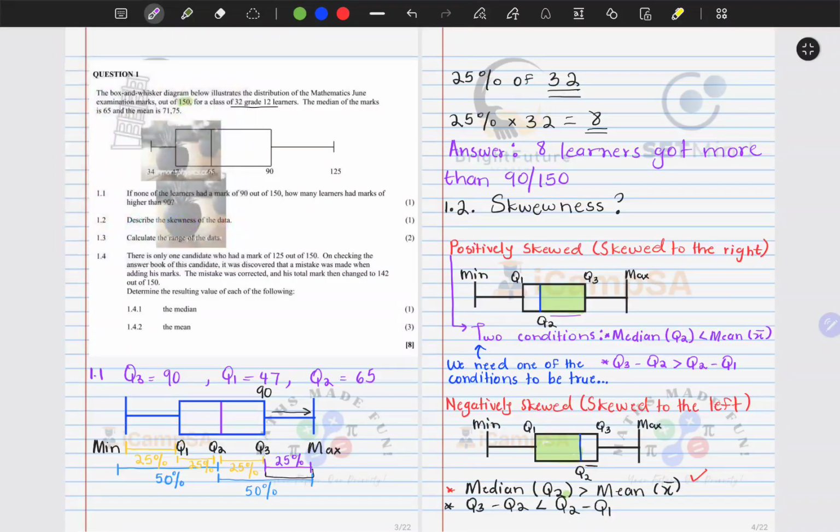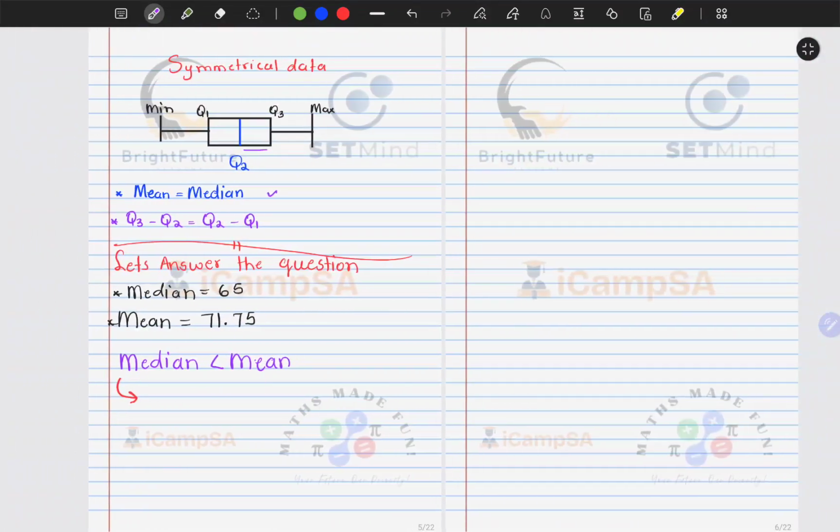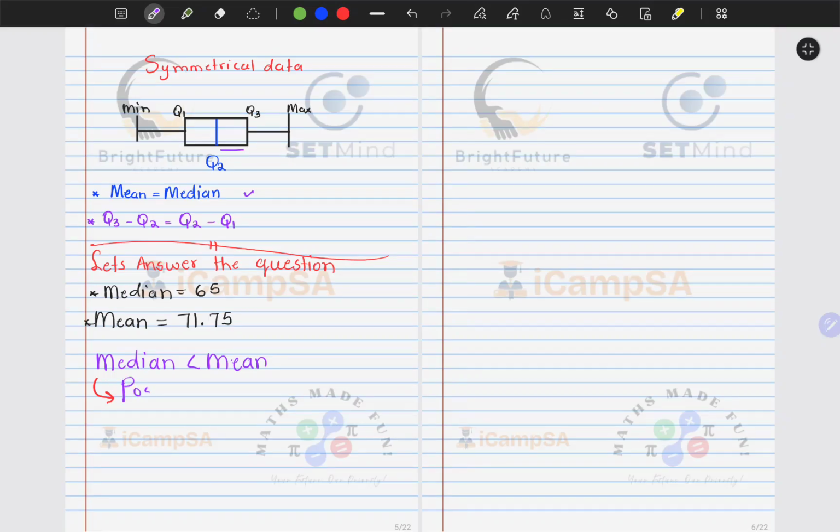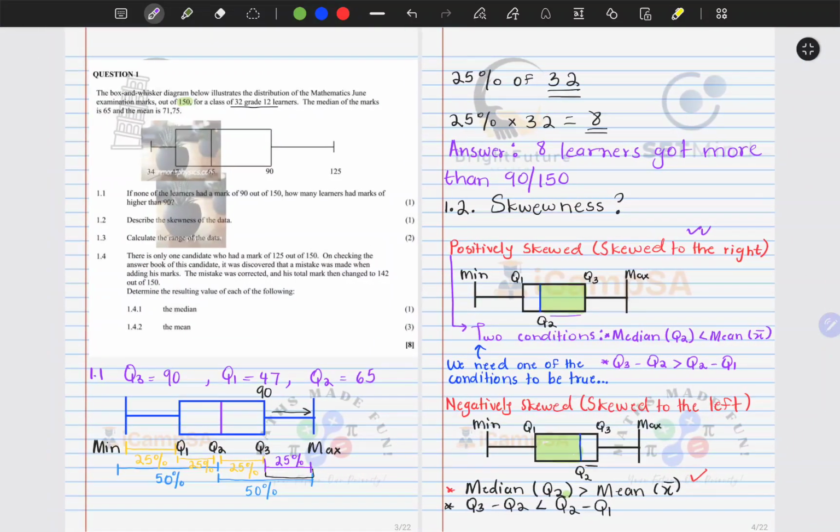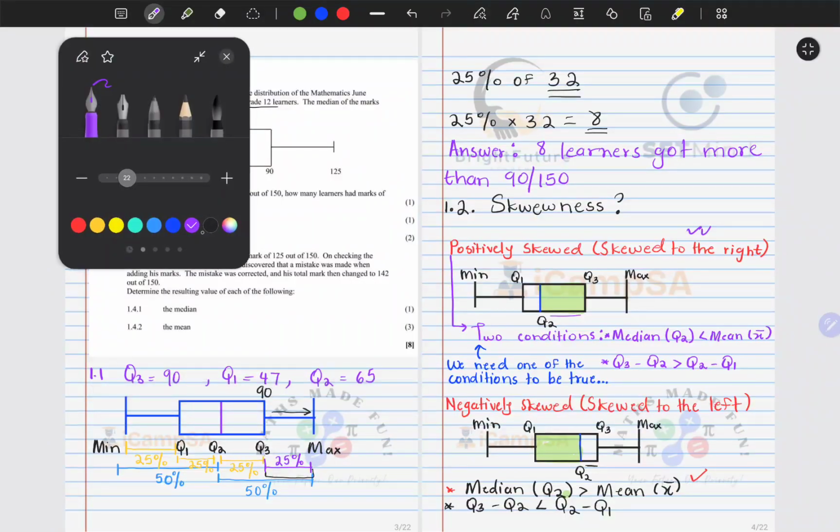So we can therefore conclude, looking at the notes we made there, that this data is positively skewed. Someone else would have said skewed to the right. This is what one of you would have written, and this would be equally correct. I hope that this does make sense, guys. With this in mind, let's go and figure out the range.